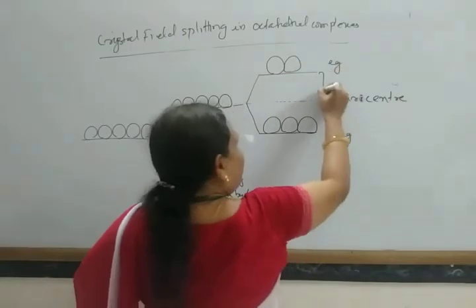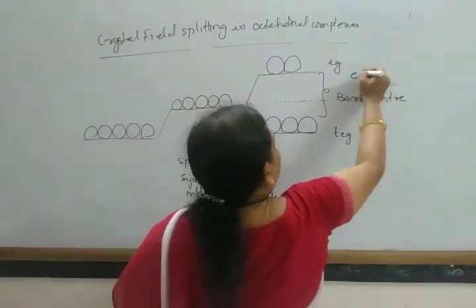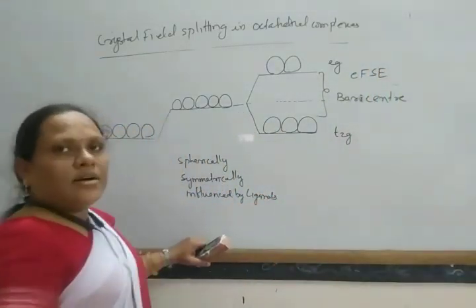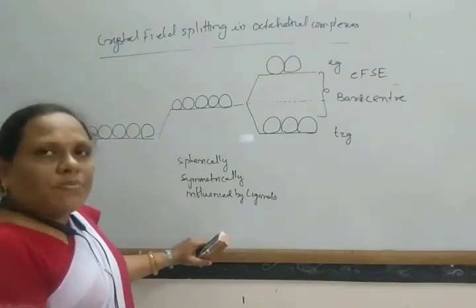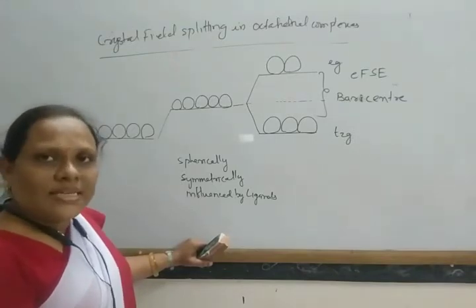And the difference in energy from this orbital to this orbital is known as the crystal field splitting energy or CFSE. In this way the splitting of orbitals takes place and the electron distribution takes place accordingly.